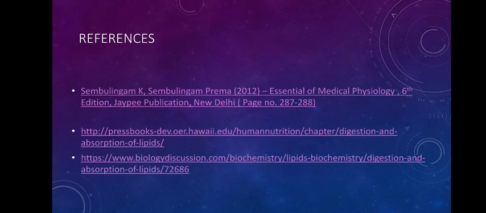They are lipoprotein particles containing the triglycerides. They bring these triglycerides into the lacteals, nothing but the lymph vessels, and from there they will be released to the main circulatory system at the region of the subclavian vein. So that is about the digestion and absorption of lipid in our body.